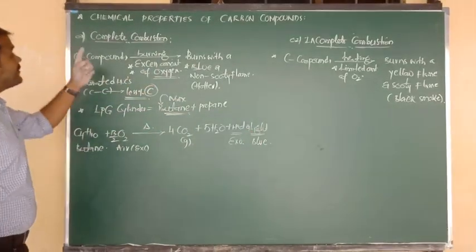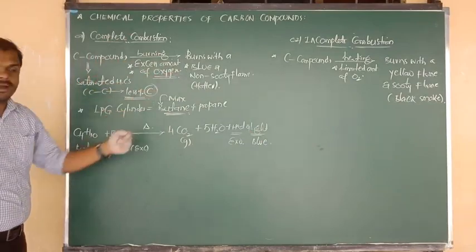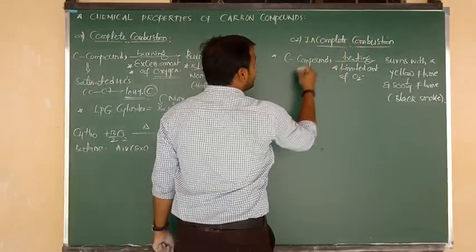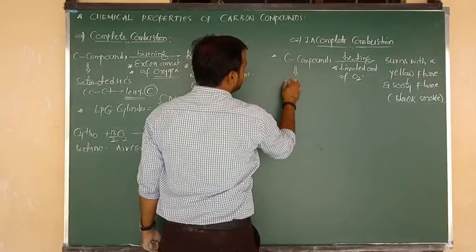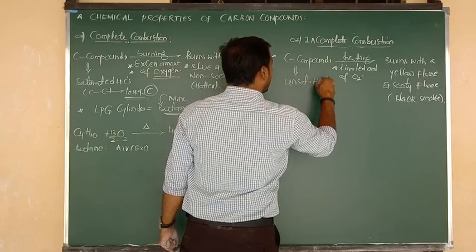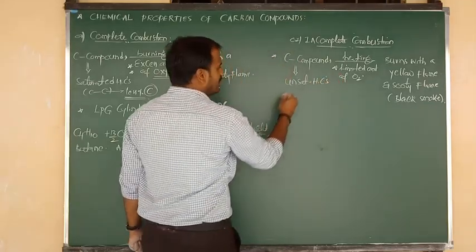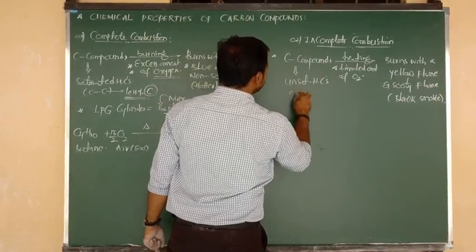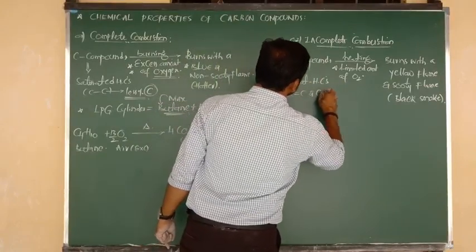Which type of carbon compounds undergo complete combustion? Saturated hydrocarbons. But which type of compounds undergo incomplete combustion? Unsaturated hydrocarbons, like C double bond C compounds and C triple bond C compounds.